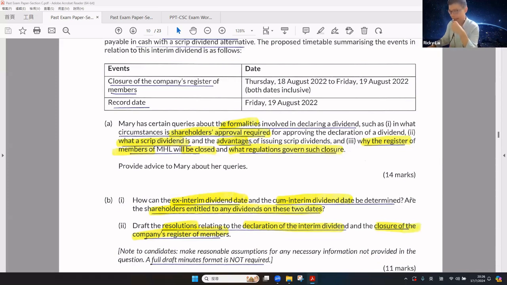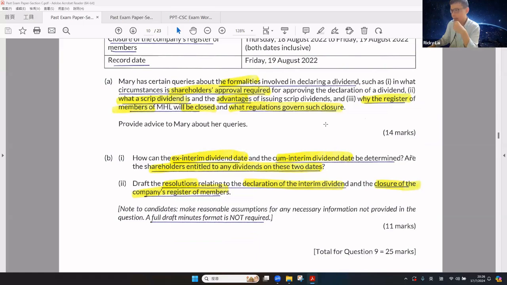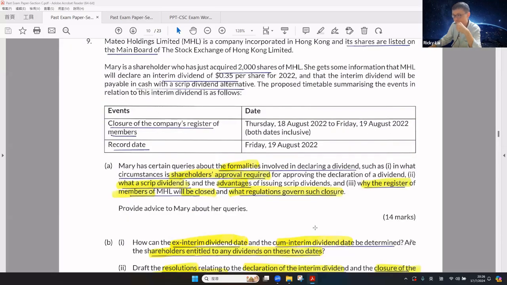Okay, so you can see the question carries many questions, and I highlight every important part which you must cover in the answers. And the mark is 14 marks, so you are expected to write around 2 to 5 pages on that. And regarding B, how can the interim dividend day and the dividend payment day be determined? Are the shareholders entitled to any dividend on these 2 days? Okay, and another question asks you to draft the resolution regarding the declaration of the interim dividend and the book closures. The mark is 11 marks, so please write around 2 pages for the answers.